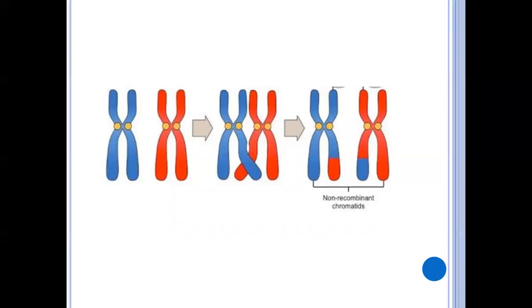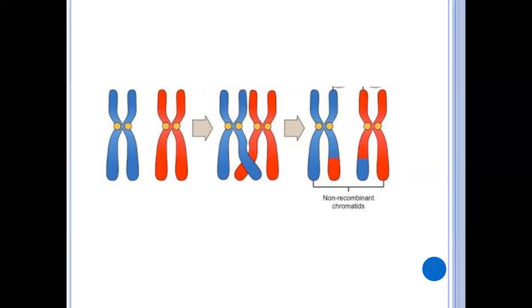At the place where these non-sister chromatids cross, it looks like an X shape. This is called chiasma. Later, at this chiasma, a break occurs. Then these non-sister chromatids exchange their parts.